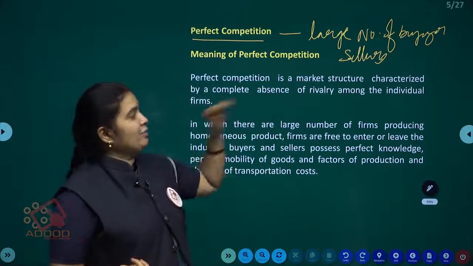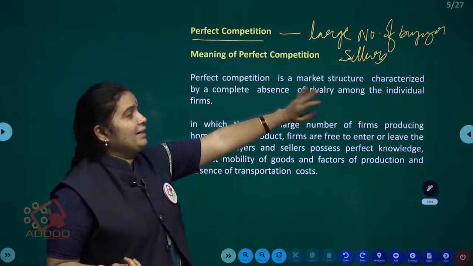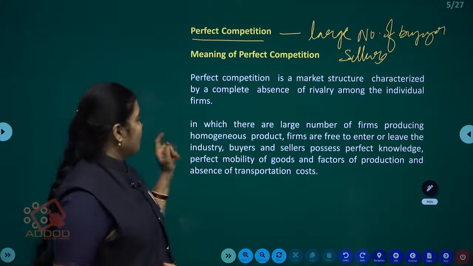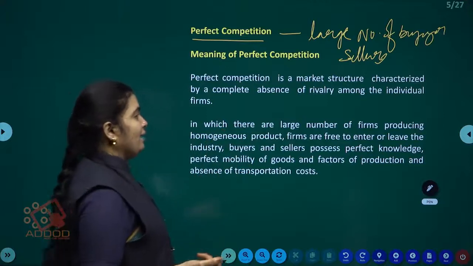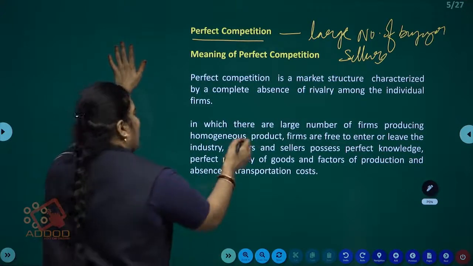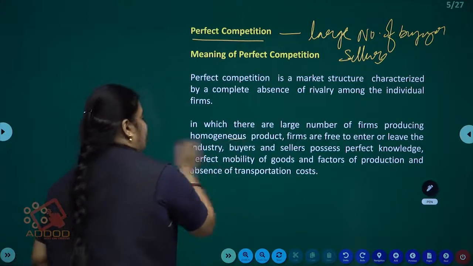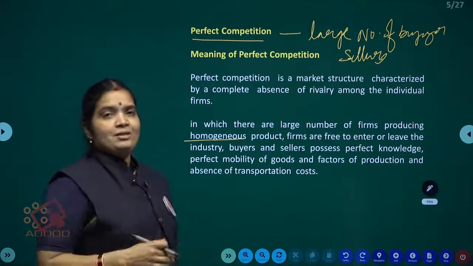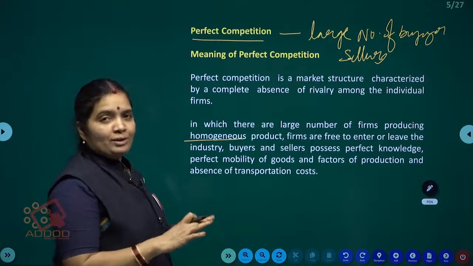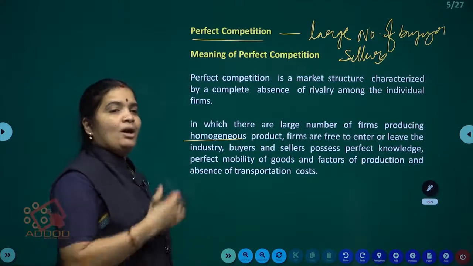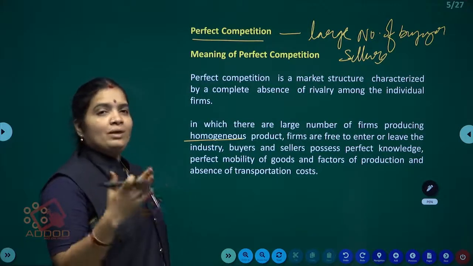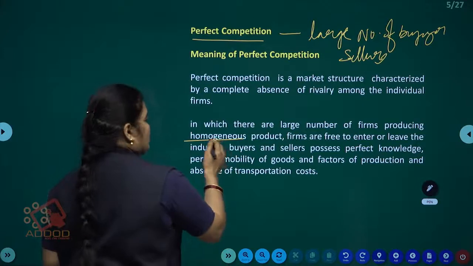In that way, that is called rivalry among the individual firms. Right. Next one, in which there are a large number of firms producing homogeneous products. Homogeneous means taste wise, size wise, color wise, equal to another. Whatever units we are taking, all the units have the same features, we will call as homogeneous.